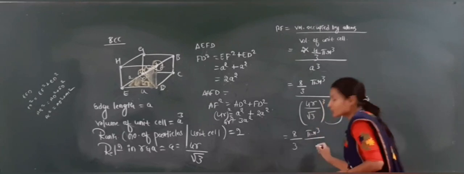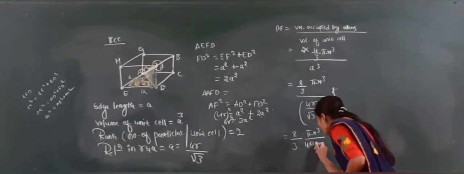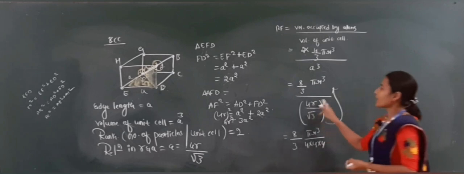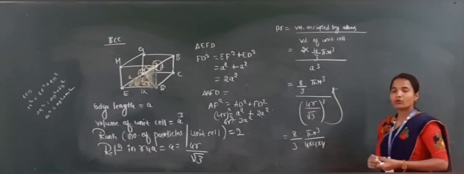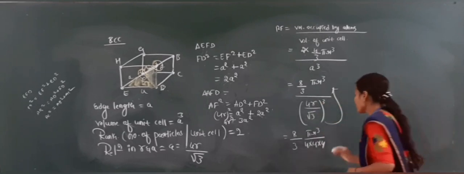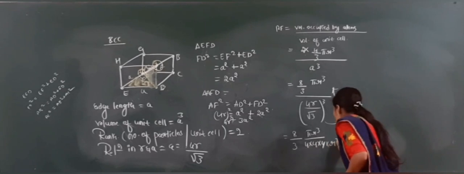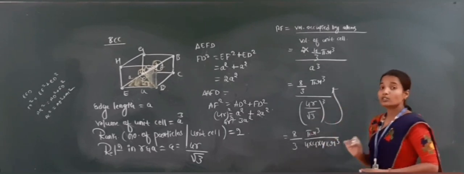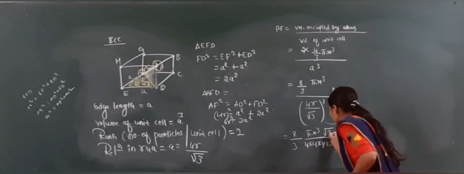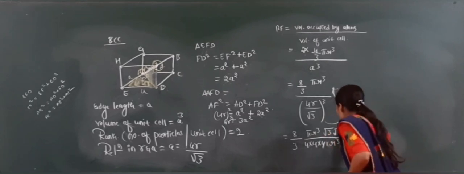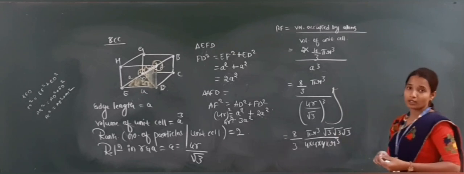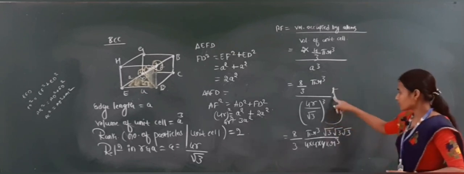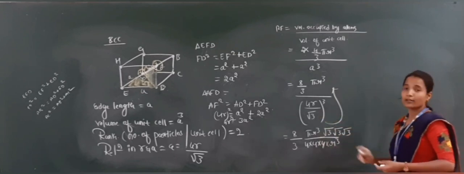I will write it like this: 4 into 4 into 4 and then r cube, and then root 3 cube. Root 3 cube is root 3 into root 3 into root 3. This is root 3 cube, 4 cube, r cube.